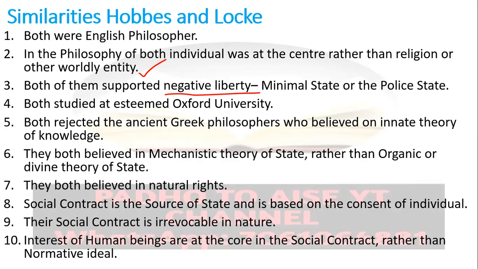If you take the example of T.H. Green and L.T. Hobhouse, they are thinkers of positive liberty. They said that negative liberty is not enough. What is negative liberty? The state will not interfere in your personal domain. If you want to take education, if you don't have money, the state is not going to do anything because the state is not going to interfere in your personal domain. So what kind of liberty would it be? It would be a pseudo liberty, a false liberty.